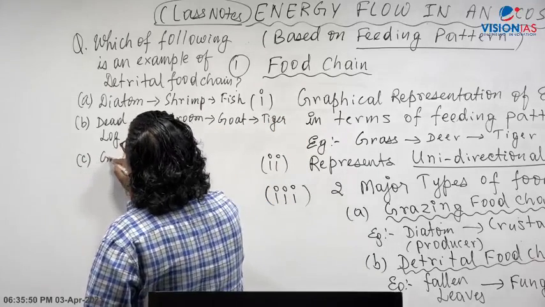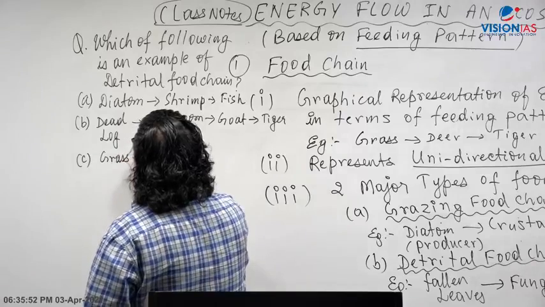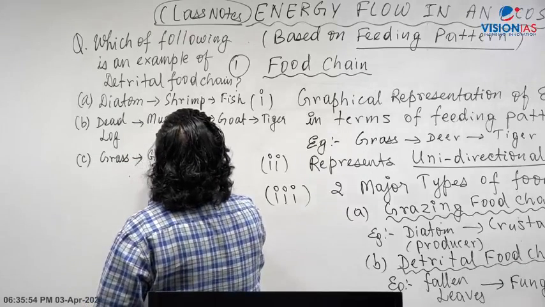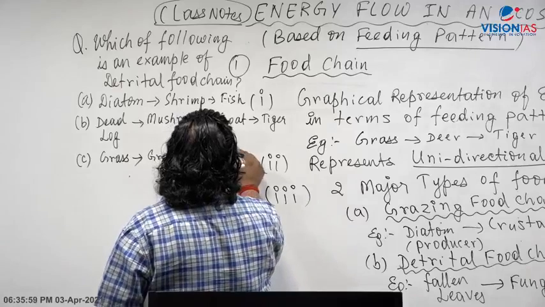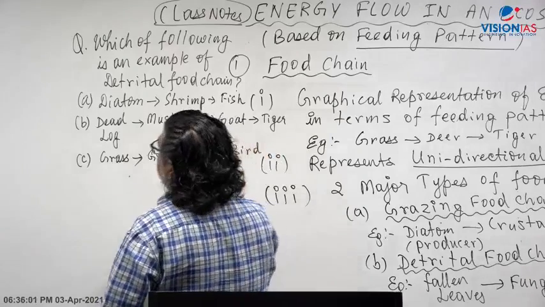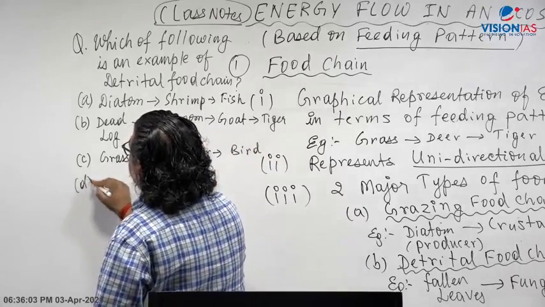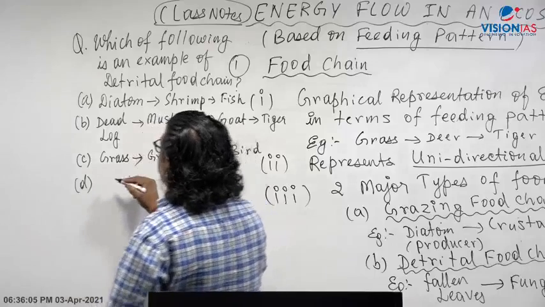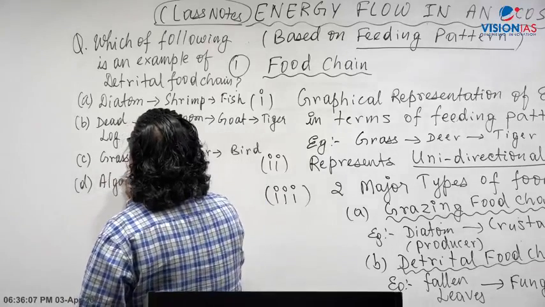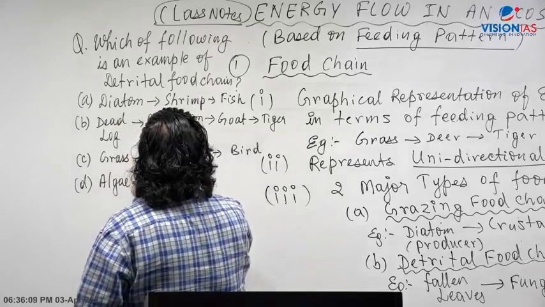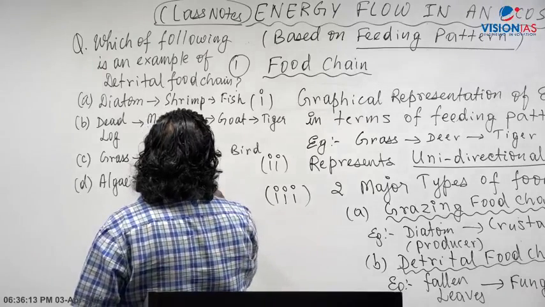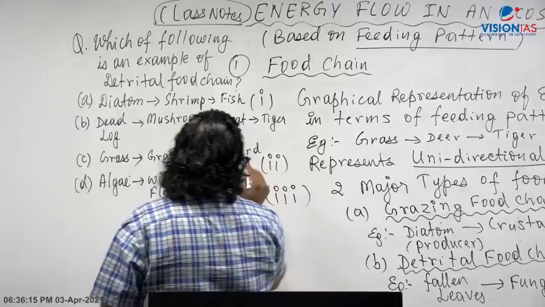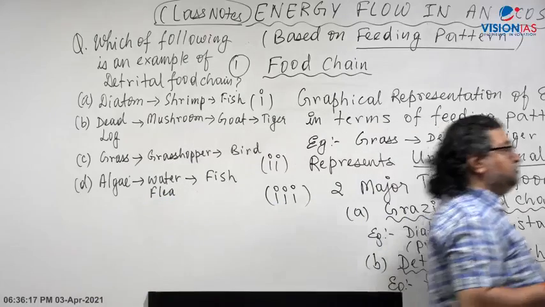Third one, grass, grasshopper, bird. And the fourth one, algae, water fleas, and fish. So what will be the answer here?